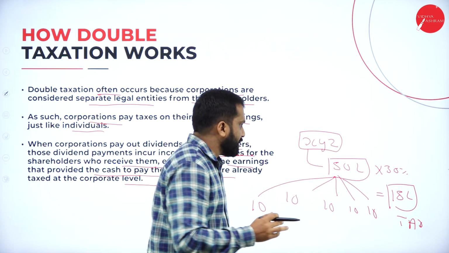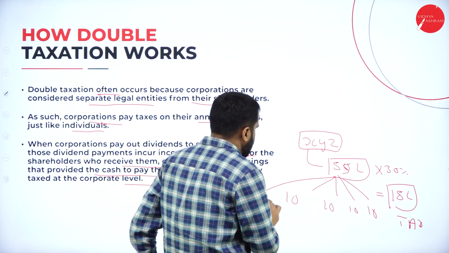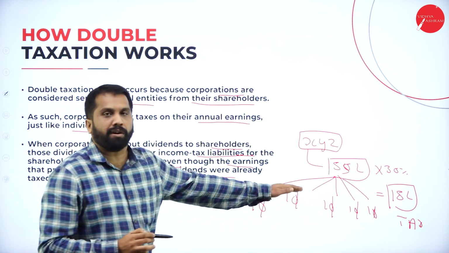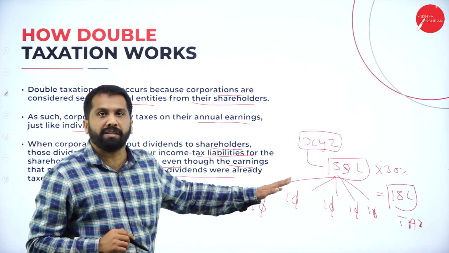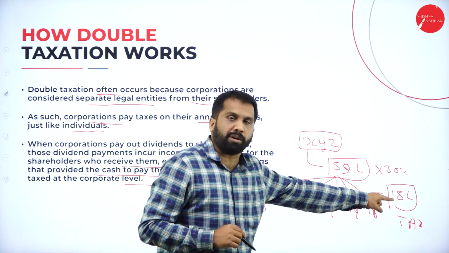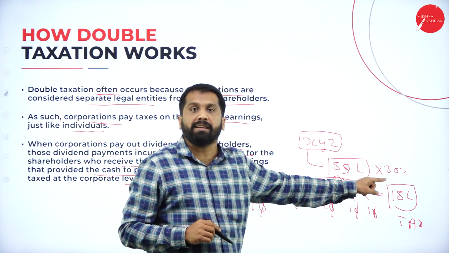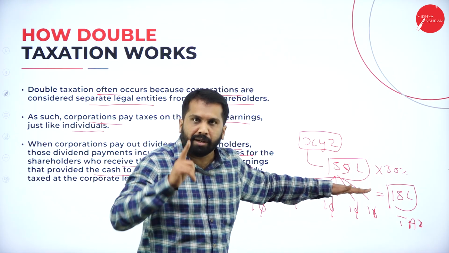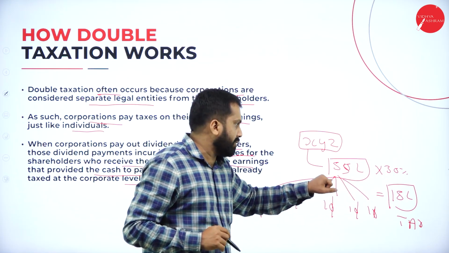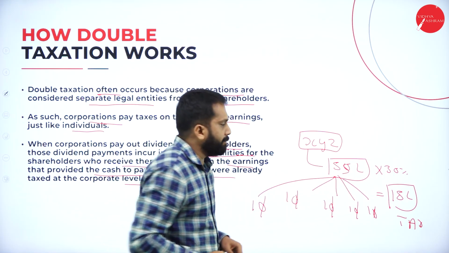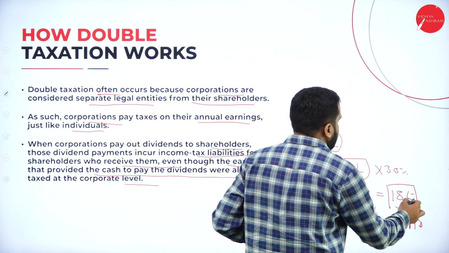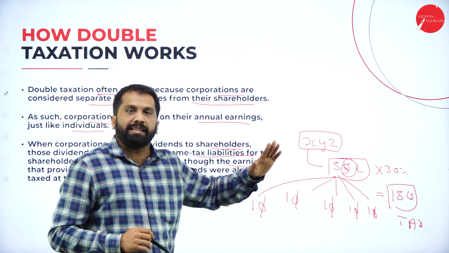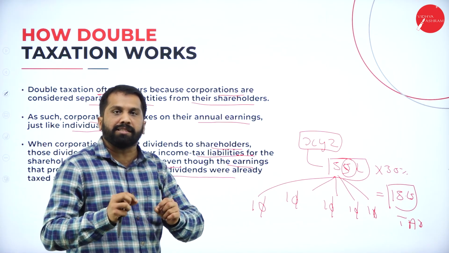So here what happens? Just assume that it is 55 lakh. So it is 11 lakh, 11, 11, 11, 11 lakh. Now, everybody got how much dividend? 11 lakh rupees. Now, the company already paid tax on 50 lakh. Yes, they already paid because for the company that is a profit. Hope you are clear up to this. One time the company paid tax on this 55 lakh. Now, 11 lakh is distributed among the shareholders as dividend.